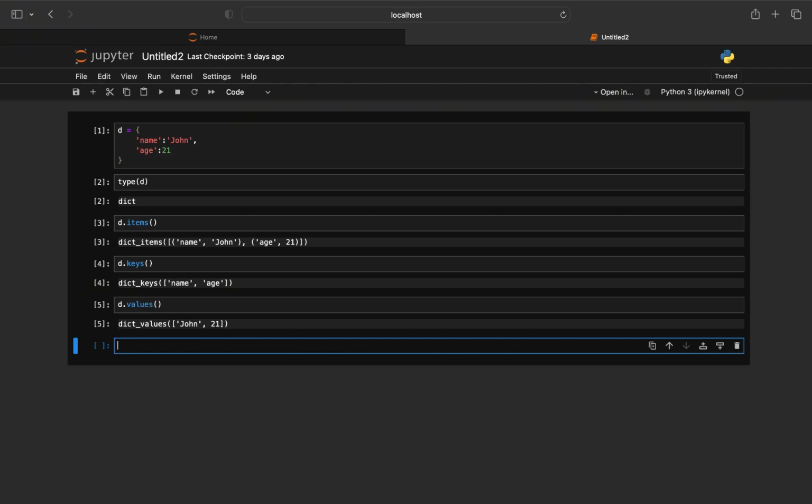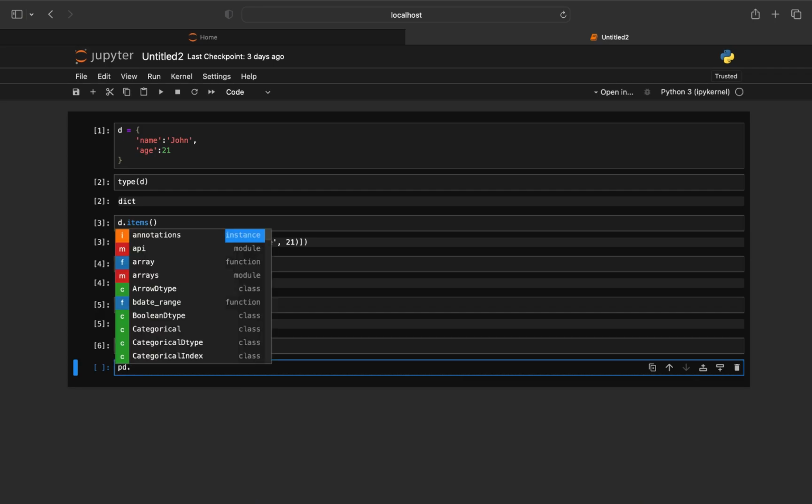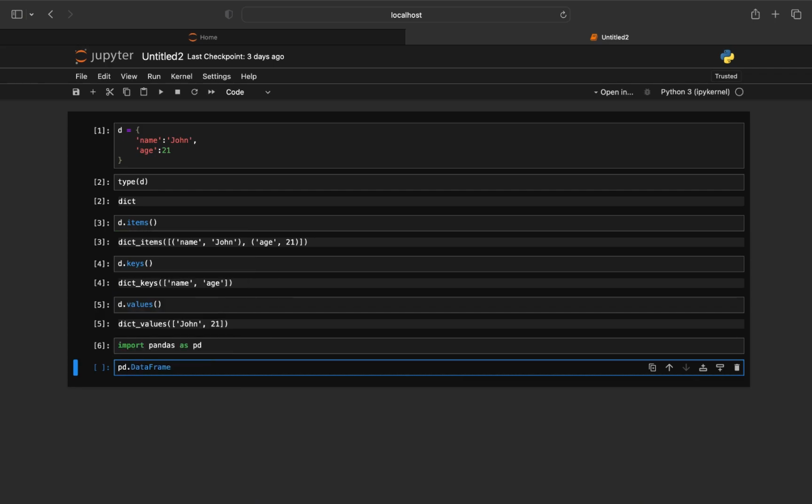Now I am going to create a data frame. What is a data frame? A data frame means structuring the data in rows and columns, like a table. For that we have to import pandas, like this, import pandas as pd. pd is an alias of pandas. You can change it on your own; if you want to make it just p, that is okay. I use it as pd. After that, pd dot, its function is DataFrame.